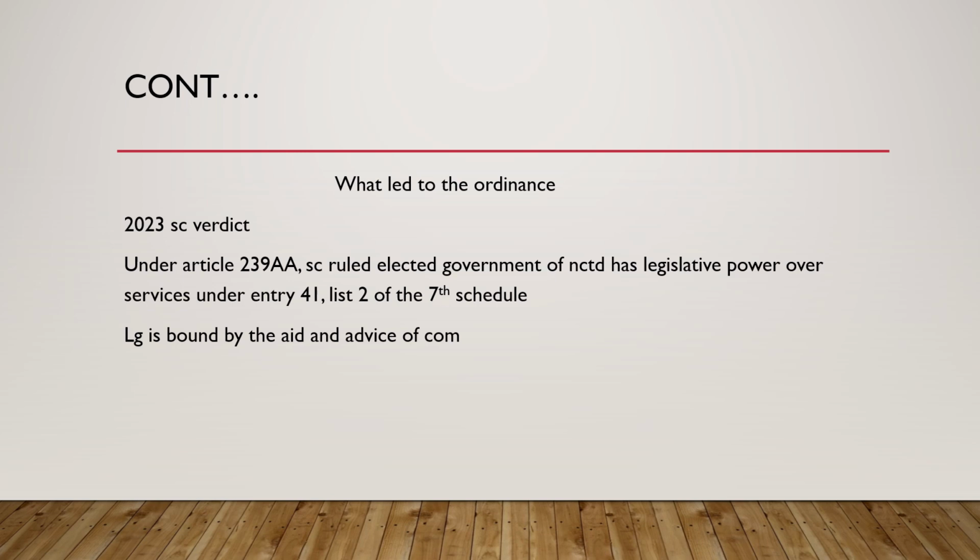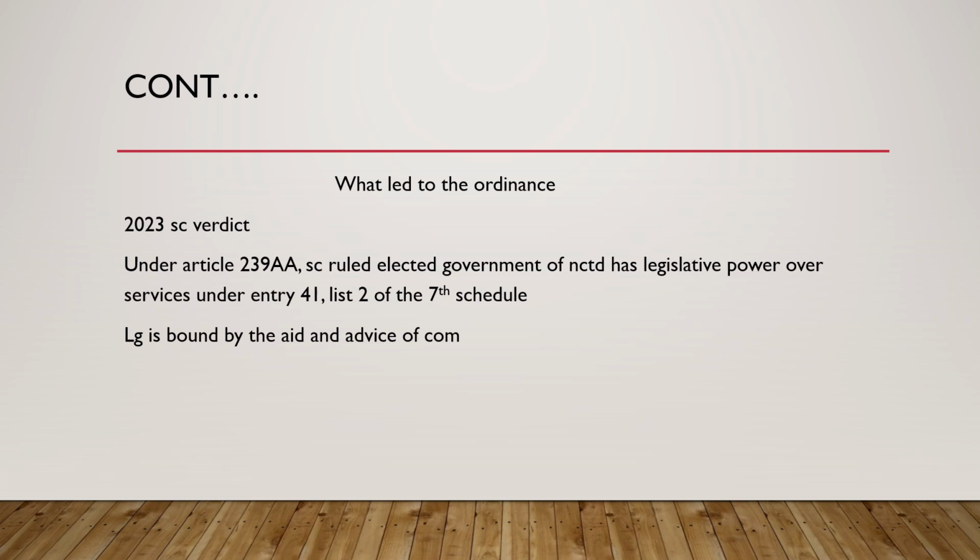It further said that the Lieutenant Governor is bound by the aid and advice of the Council of Ministers of the National Capital Territory of Delhi in matters within its legislative scope. I will say Delhi directly because it is hard for me to say the whole name. So what made Parliament give this ordinance?